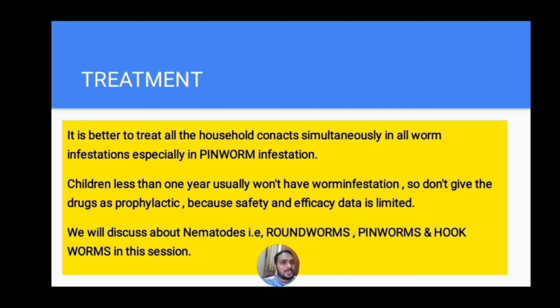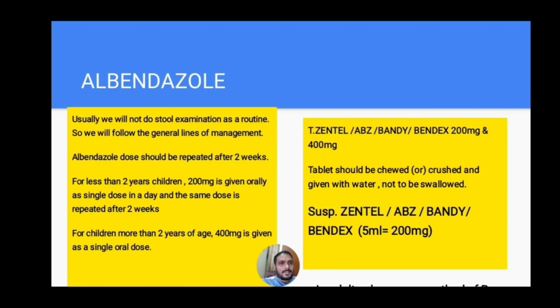Children less than 1 year usually won't have worm infestation. So don't give the anti-helminthic drugs as a prophylaxis, because safety and efficacy data of those drugs in children younger than 1 year of age is limited. We will discuss nematodes, that is roundworms, pinworms and hookworms, in this session.